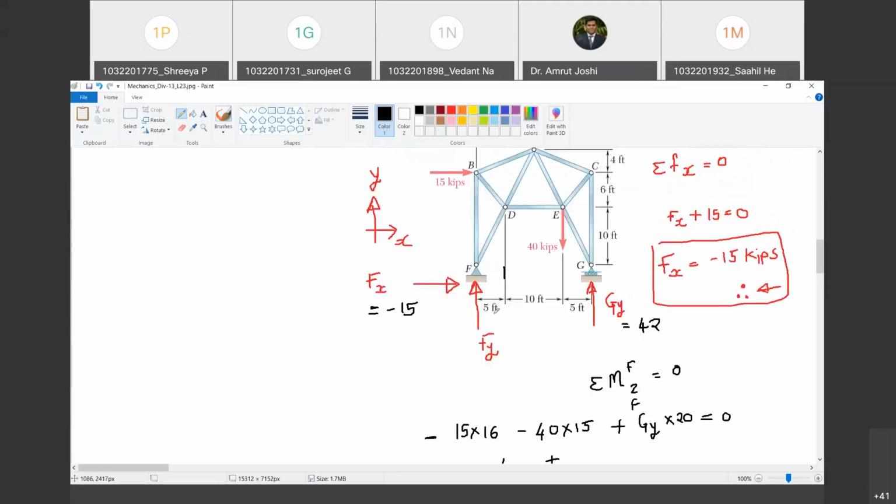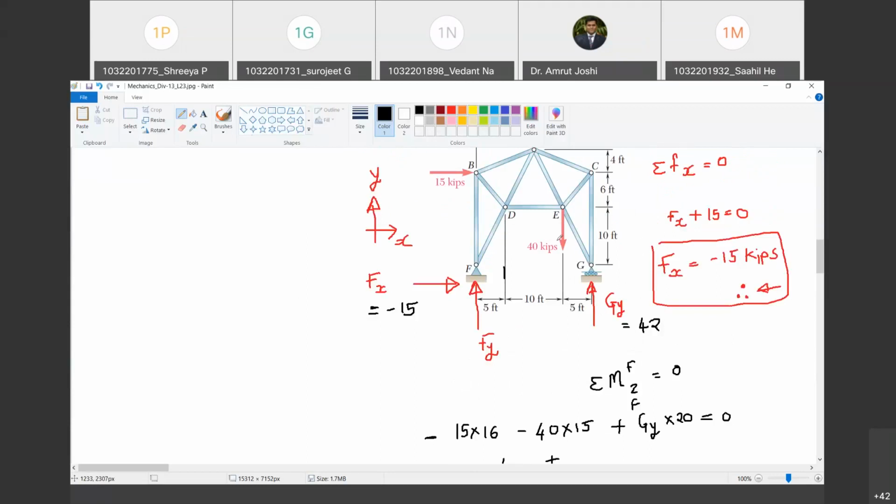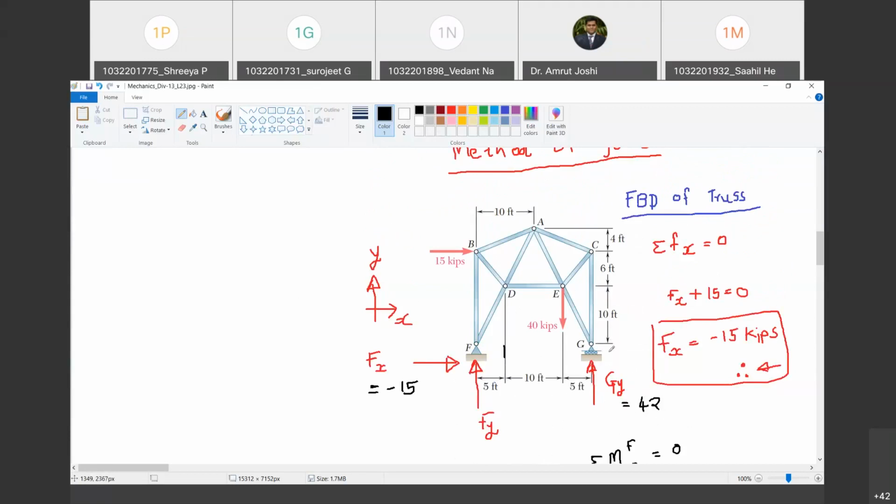Okay. And now what do I do? How do I find out Fy? By applying the third equation. Summation Fy equal to 0. Do you agree? Yes, sir. So what does that yield? Summation Fy equal to 0 yields this minus 40. Do you agree? Yes, sir. Plus Fy plus Gy. Gy upward है ना, तो plus लिखो.